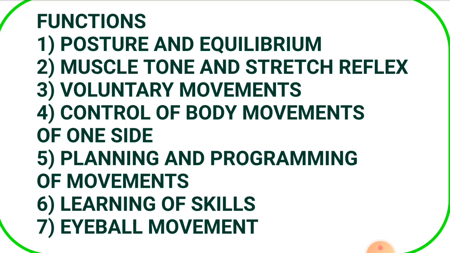Next function is control of body movements of one side. The motor cortex of one side is connected to the opposite cerebellum through a closed feedback loop. Cerebral, cerebellar, cerebral circuit. Cortico-ponto-dentato-thalamo-cortical pathway. So this is the closed feedback loop.